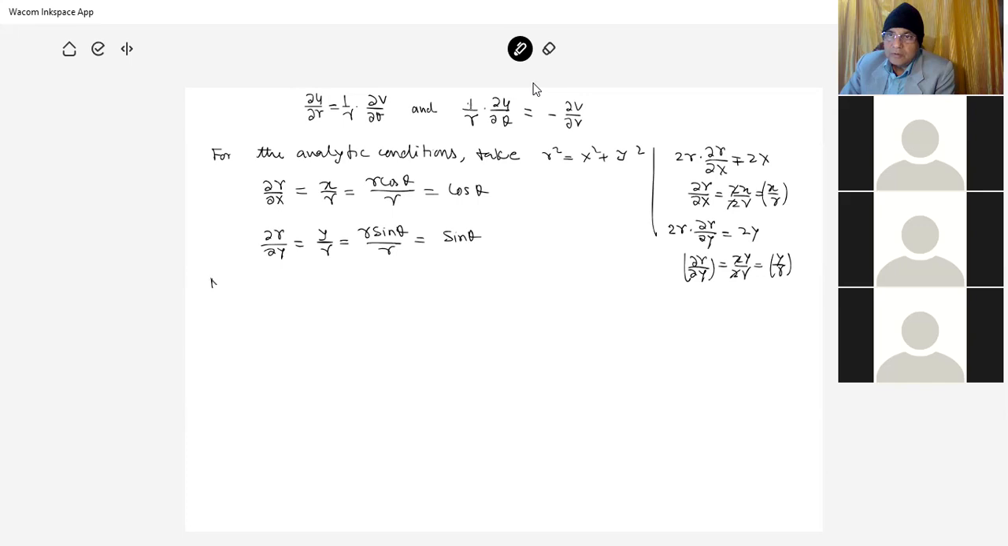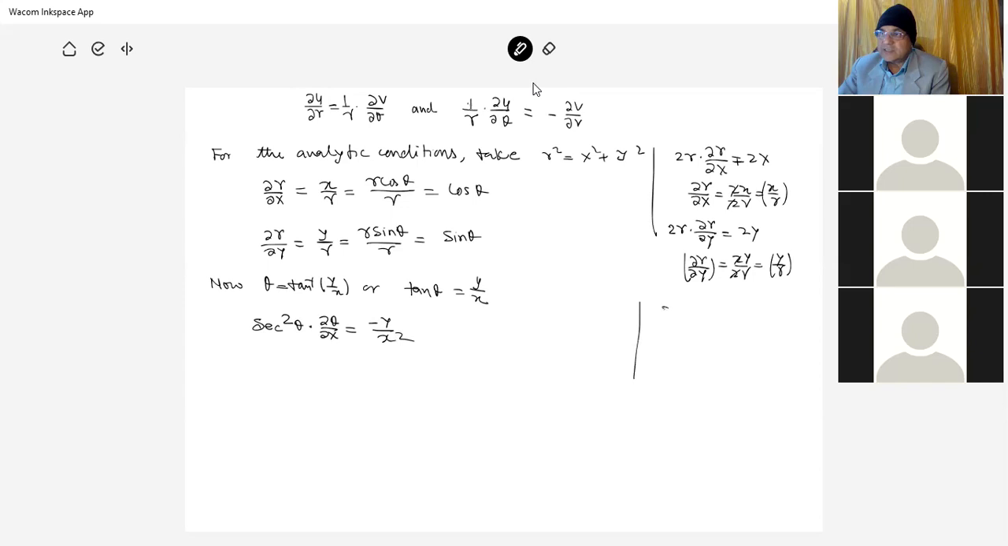Now for theta, theta is tan inverse y by x, or tan theta is equal to y by x. So if you differentiate this, the differentiation of tan theta is sec square theta del theta by del x is equal to minus y by x square.